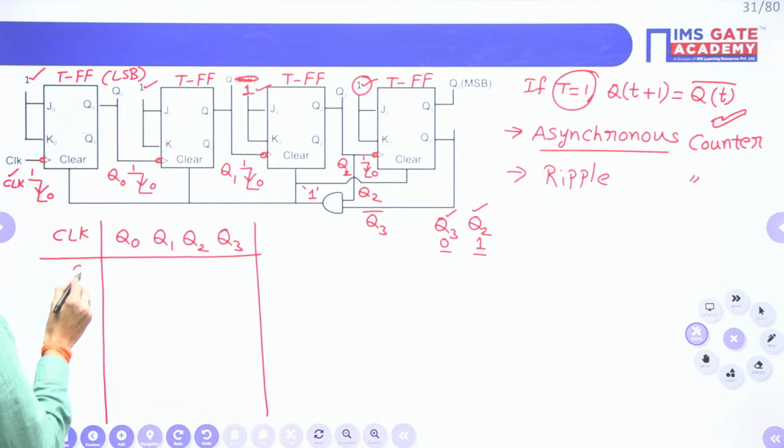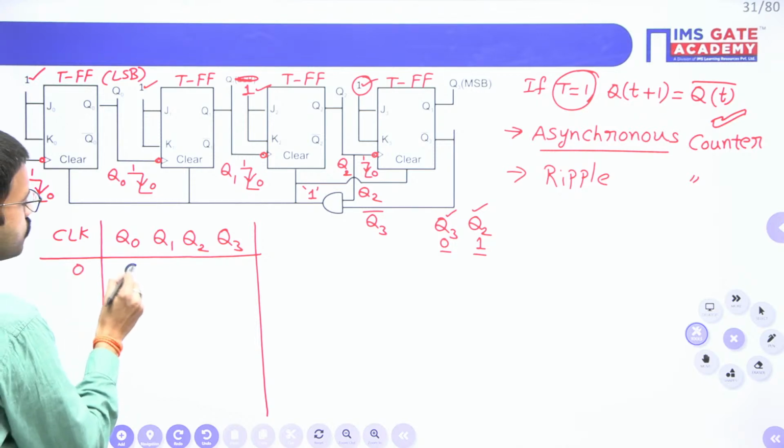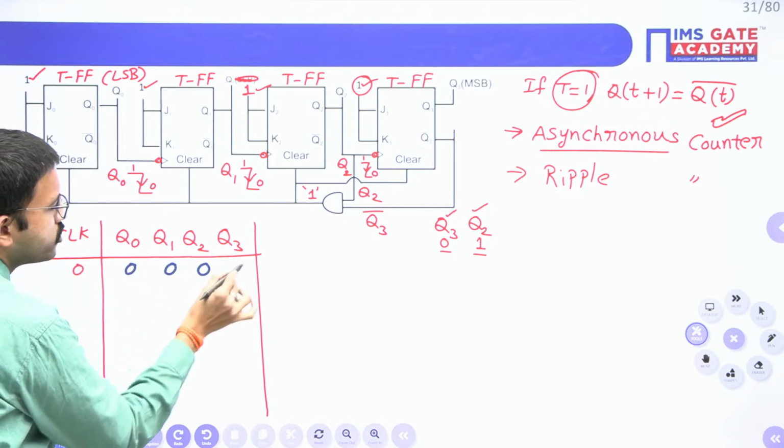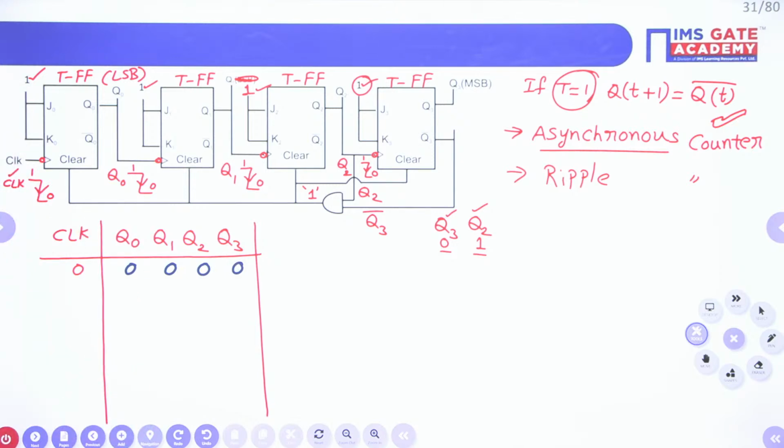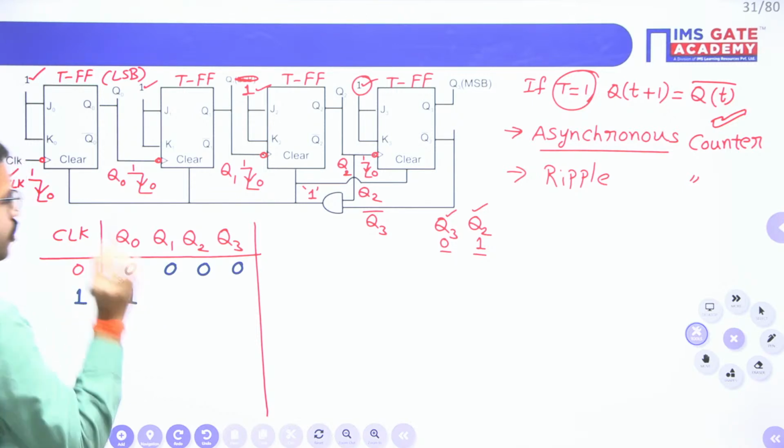Initially, when there is no clock pulse applied, we have assumed the initial state as 4 zeros. Now, first time I am giving the external negative edge of the clock signal. For this particular flip-flop, T value is 1 and you are giving the negative edge of the clock signal, so Q0 will be complemented.